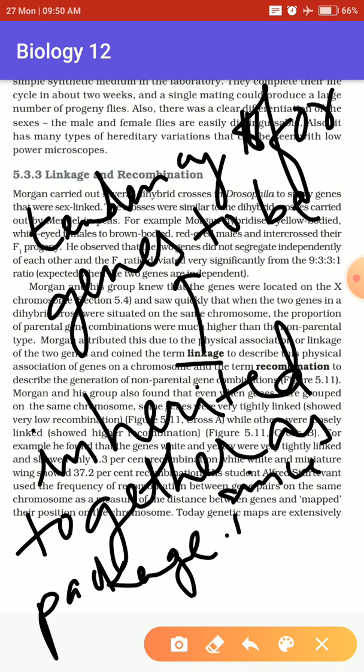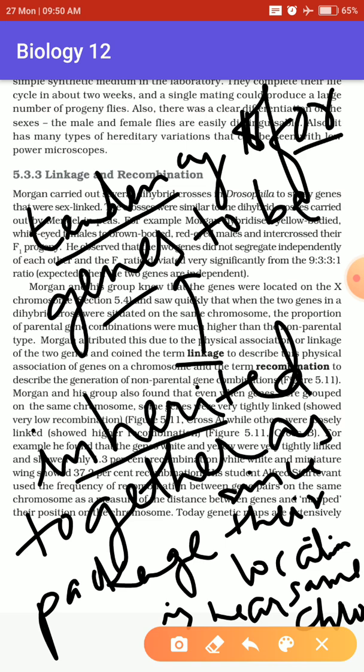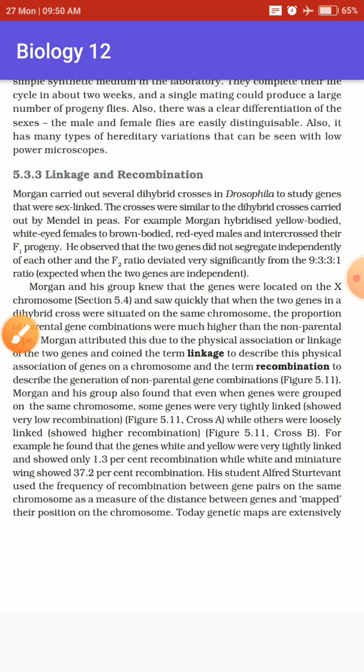This is the definition of linkage: the tendency for genes to be inherited together as a single whole unit or a package, because their location is found on the same chromosome.